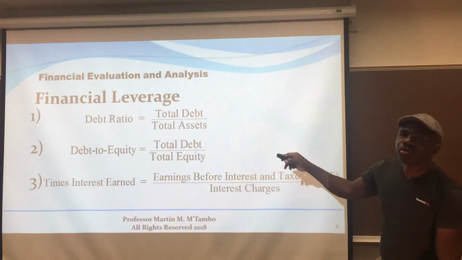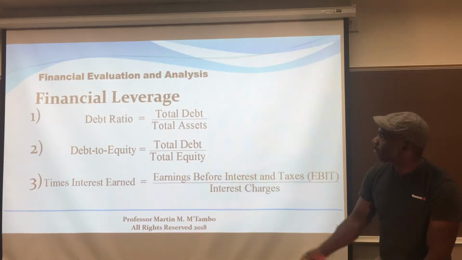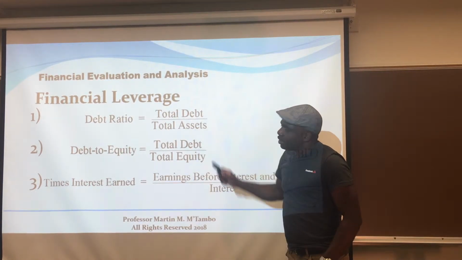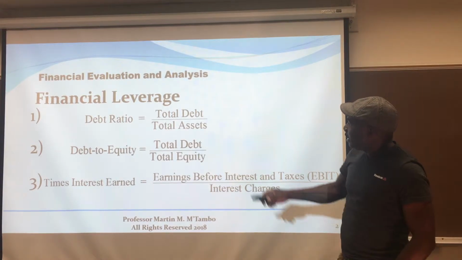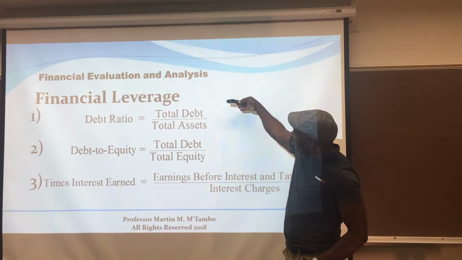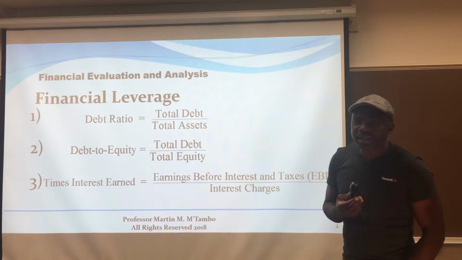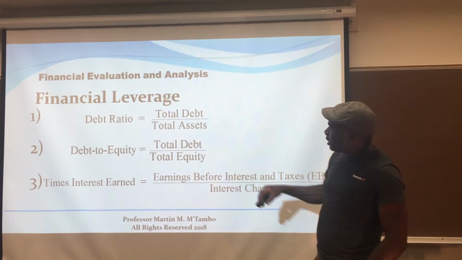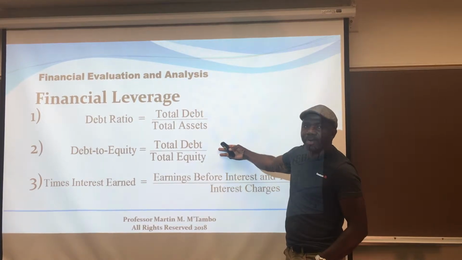So these are the first three basic ones that we're going to look at. The debt ratio, total debt over your total assets. This is going to measure, for every dollar of your assets that you have, how much do you have in borrowed funds? The next one, debt to equity ratio.